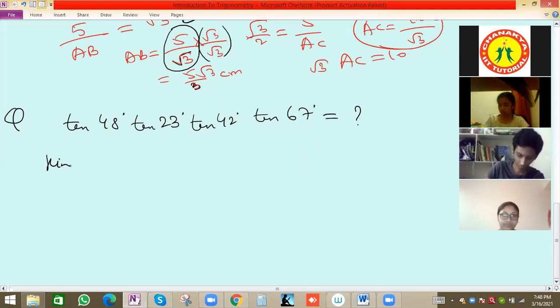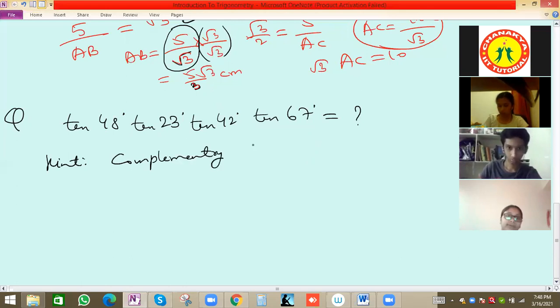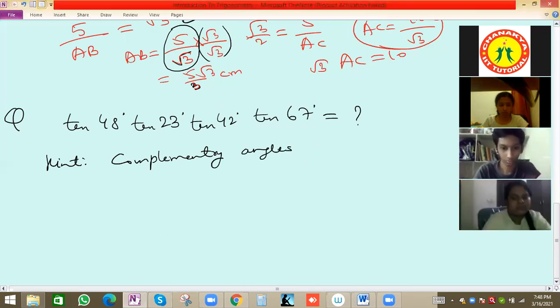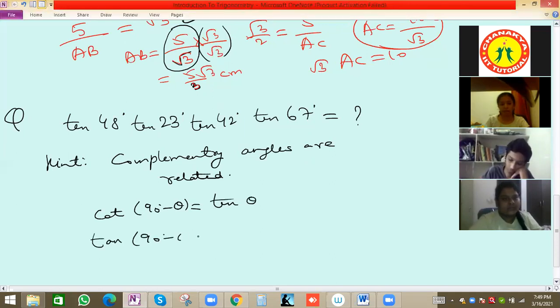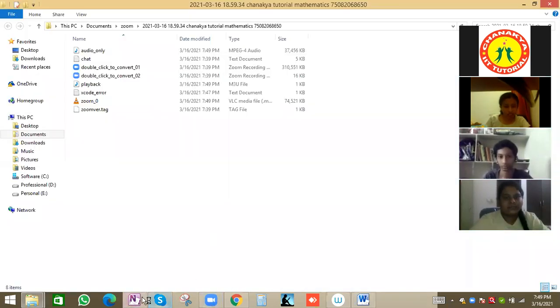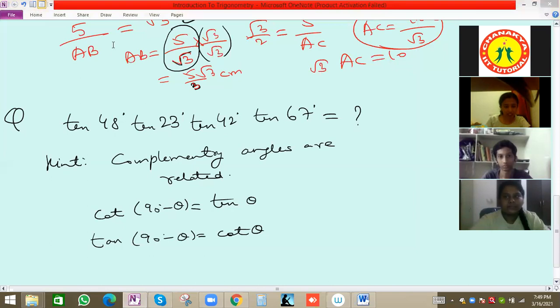So the hint is complementary. Here we don't have complementary angles. Yes, sir, it's deleted. Complementary angles are related: cot 90 minus theta will be tan theta, and tan 90 minus theta will be cot theta. That means how we can write the values. So answer. Sir, this is deleted, right? Right. So we'll solve now.